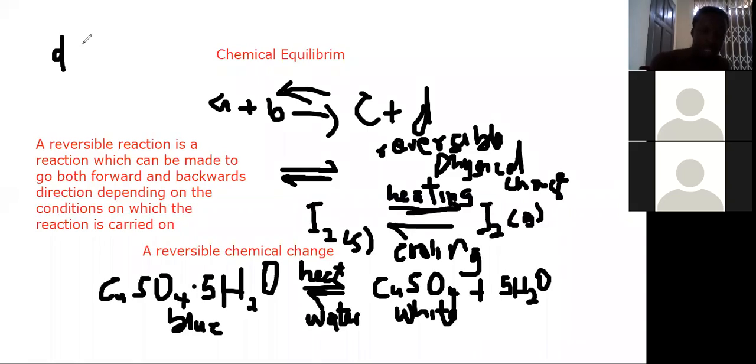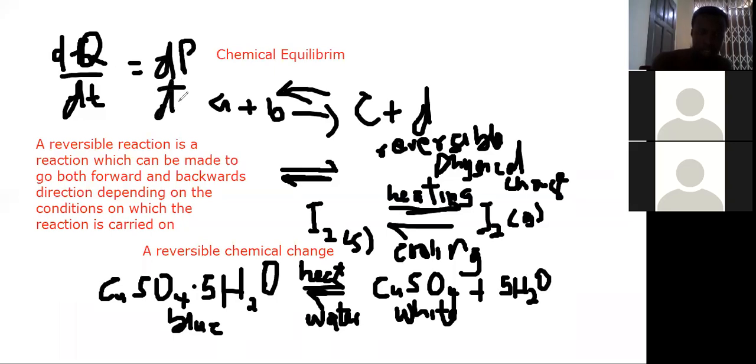The rate of forward reaction, so I can just say that means of the reactant. So I can say the rate of forward reaction of the reactant, d[reactant]/dt, should be equal to the rate of what? The rate of product should be equal to the rate of product. Basically, that's what it means because they are reversible.